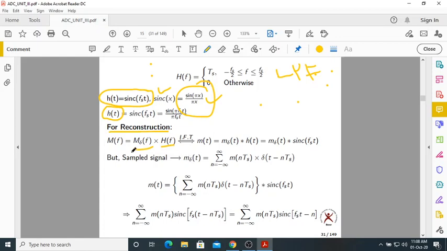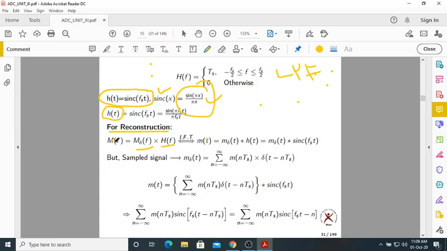In the time domain, what happens? You get your original spectrum of the message signal M of f by multiplying the spectrum of the sampled signal with the low pass filter frequency response. Now if you take the inverse Fourier transform, M of f will become m of t, and M delta of f becomes m delta of t. I am going into the time domain, as I told you, we are discussing the reconstruction in the time domain. Now H of f in the frequency domain becomes h of t in the time domain.